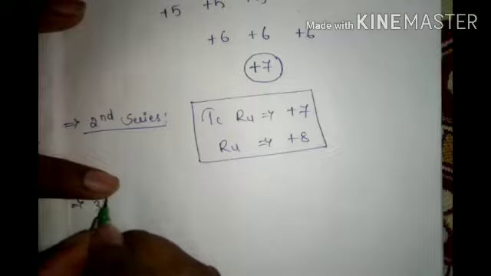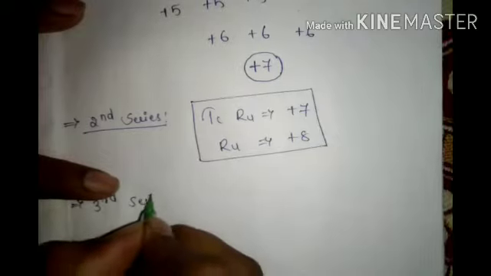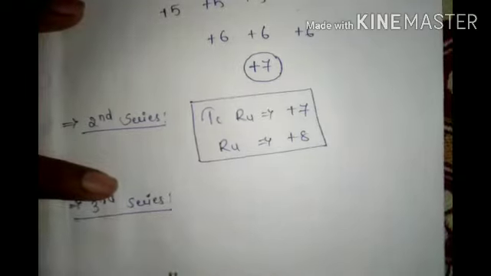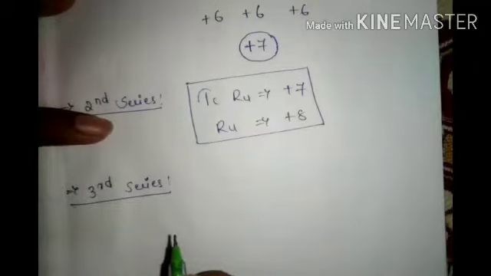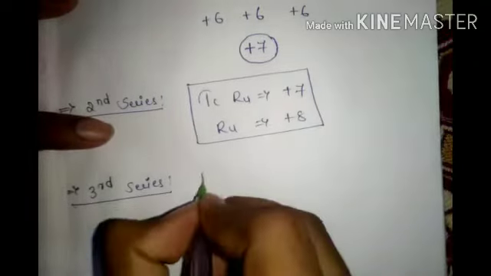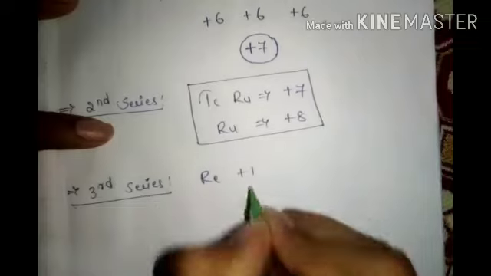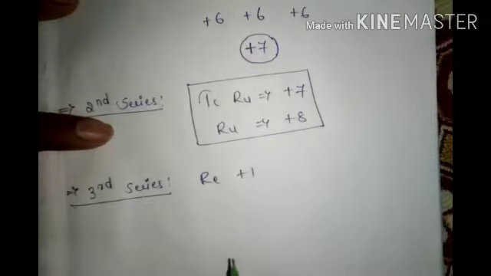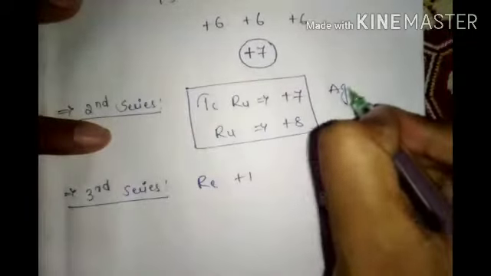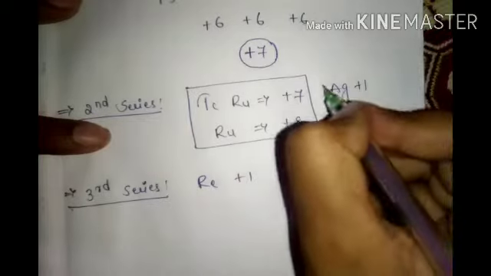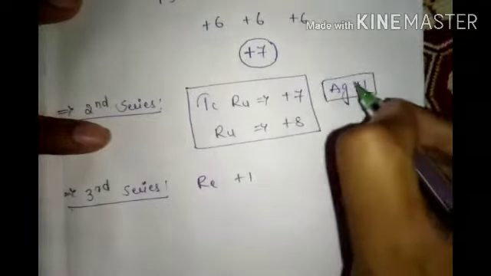In the third series, rhenium is +1. Sorry, here silver also +1. Important.